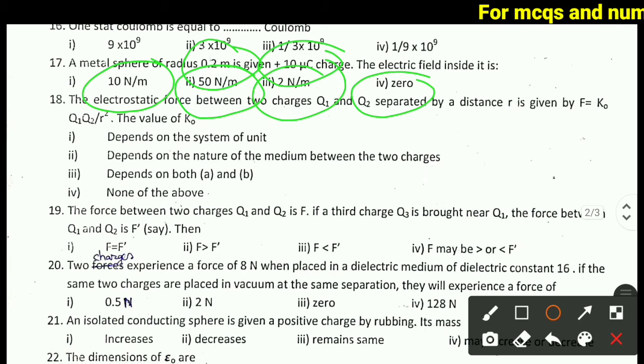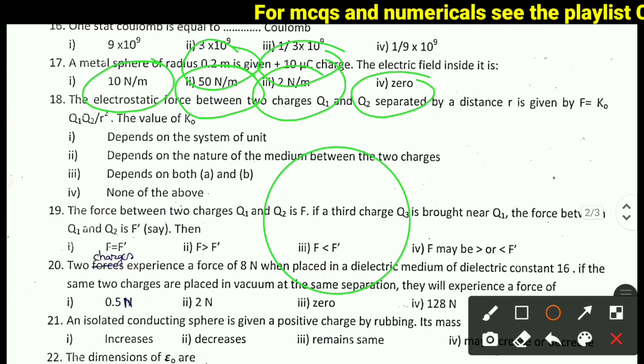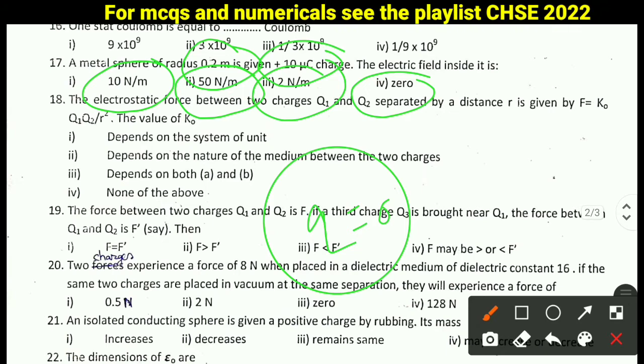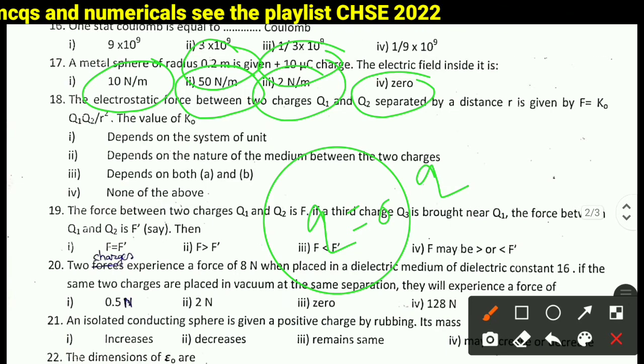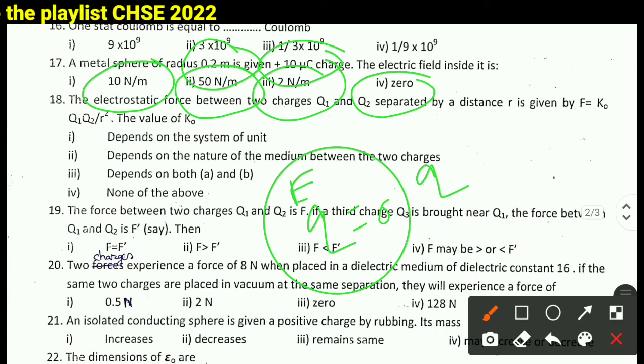Right answer is option 4, 0, because we know that inside the metal sphere the charge is 0 and all the charge resides outside the sphere, whether positive or negative charge. As inside charge is 0, so electric field is equal to 0, because electric field is directly proportional to the charge. So inside the metal sphere charge is 0 always.